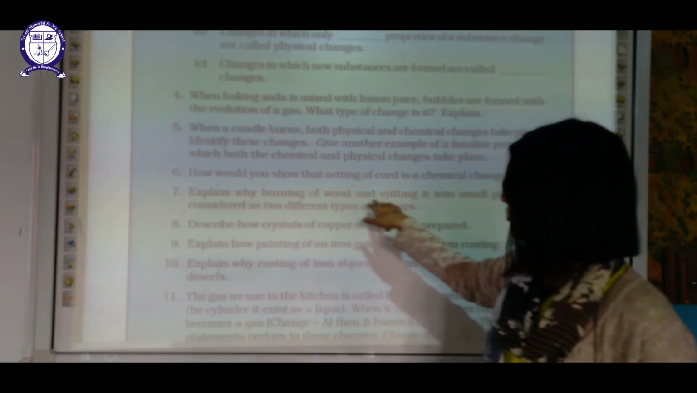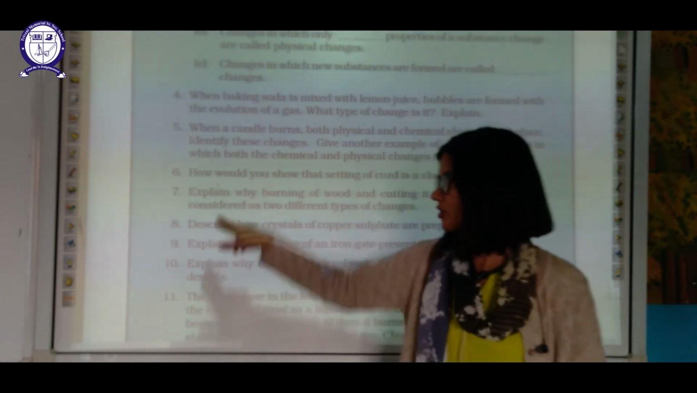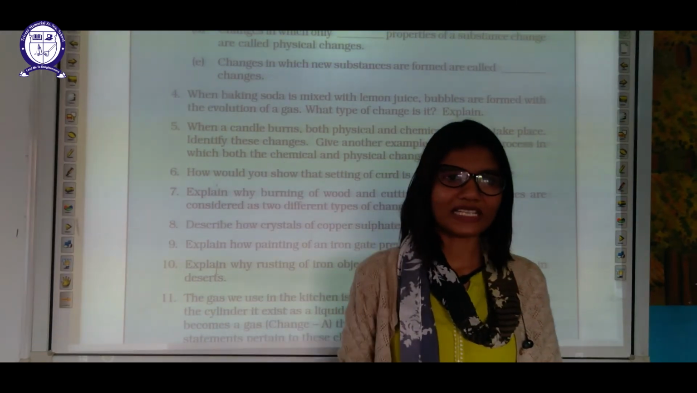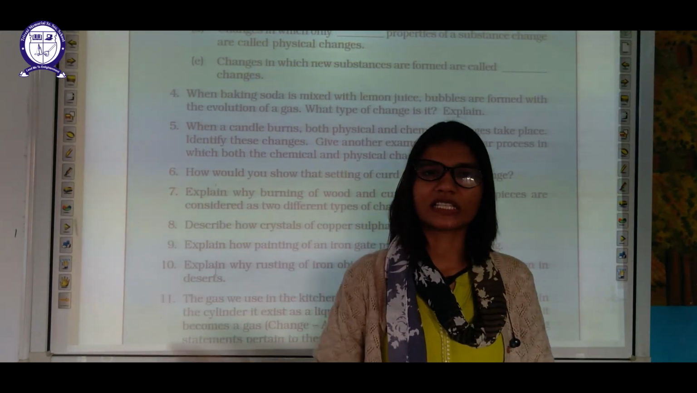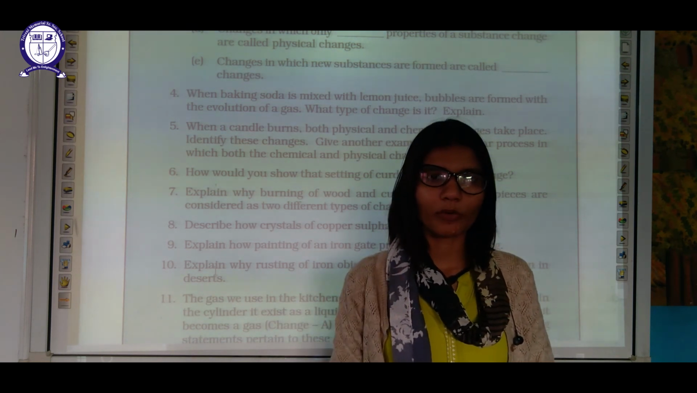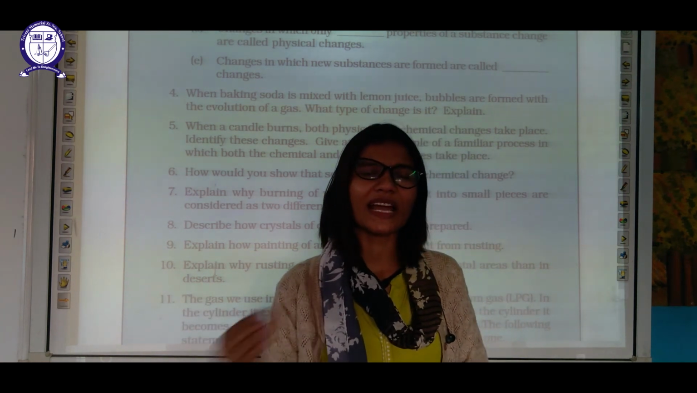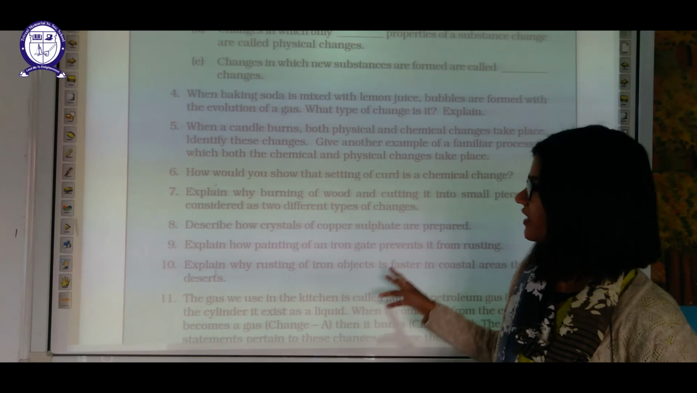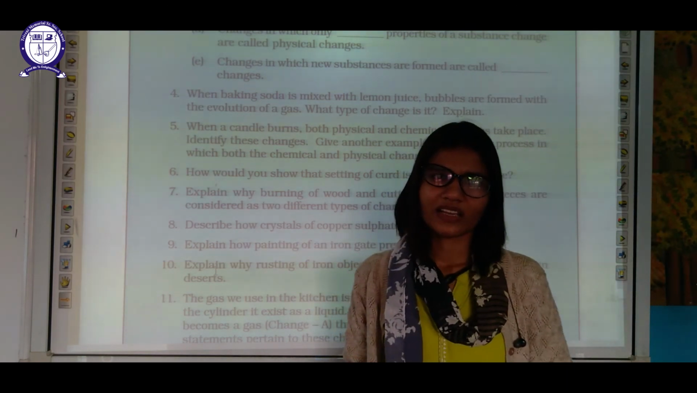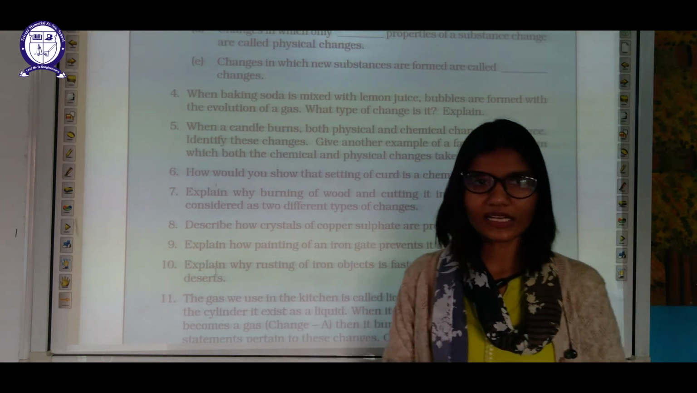Explain why burning of wood and cutting it into smaller pieces are two different types of changes. Because when we burn the wood, we will get ash. We will get harmful gases. Both of these things are irreversible in nature. We will never get back our original product. Okay, and these two things which are forming are entirely new substances. That's why we consider it a chemical change. But cutting down will give wood ultimately. Okay, so we are not getting any new substance. So we can say that cutting is a physical change.